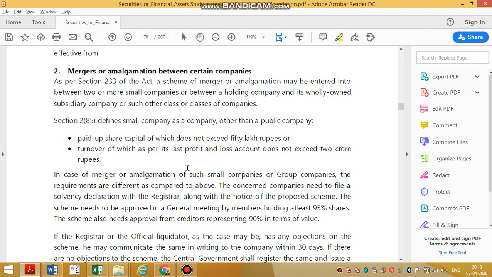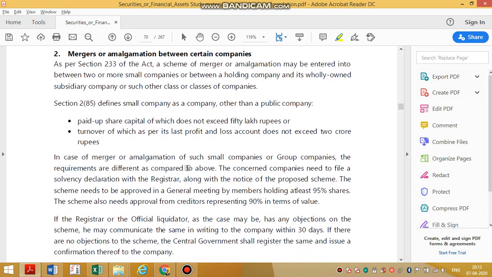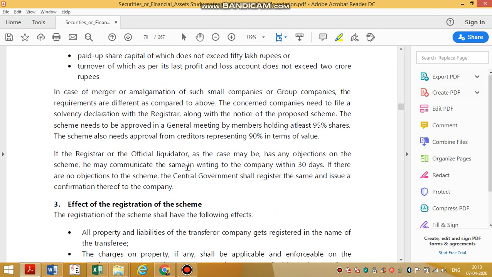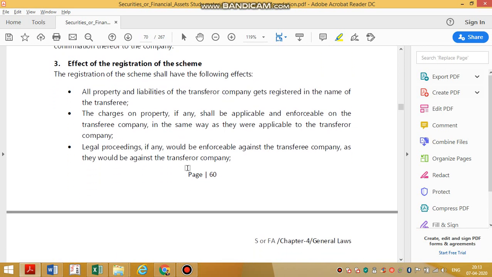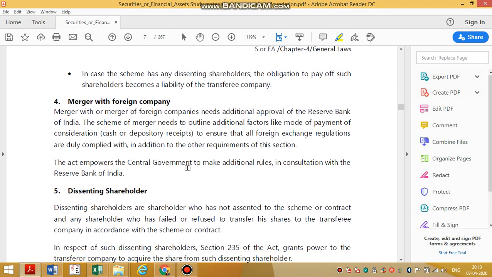Section 230 also says that the NCLT-directed meeting can be dispensed with if 90% of the shareholders and creditors agree. That is one proviso, but this paper doesn't have that point. Now, before finalizing, all this NCLT order has to be filed with the ROC also within 30 days. Only then will the order take effect.